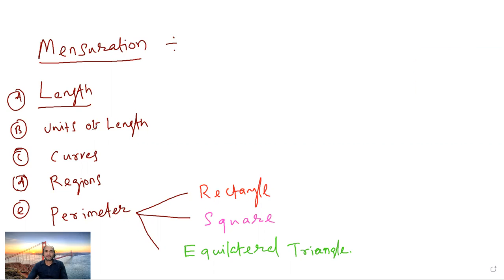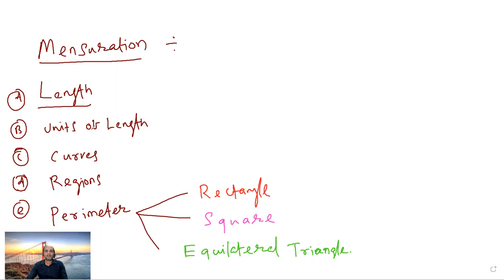What is mensuration and why should you read about it? The most important thing is that mensuration deals with that part of mathematics where we not only measure the length, we also discover the area of different geometrical objects. It gives us an opportunity to know and to calculate how to use the measuring effects.